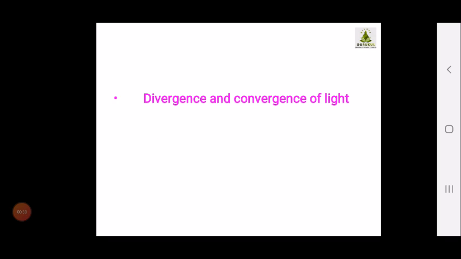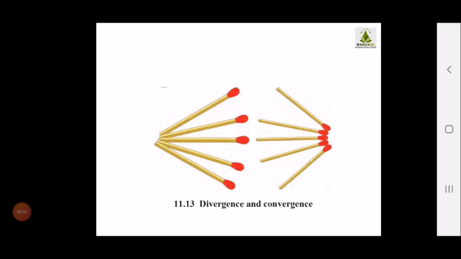For understanding this, first we should understand the concept of divergence and convergence of light. Okay, now see these two pictures. In the first picture you will come to know that the heads are apart, and in the second diagram you are able to see that the heads of the matchsticks are coming together.